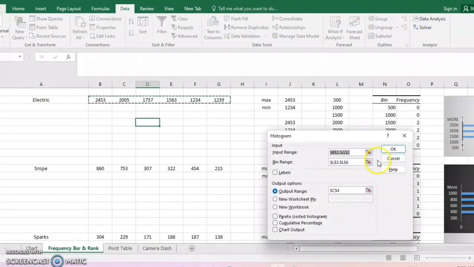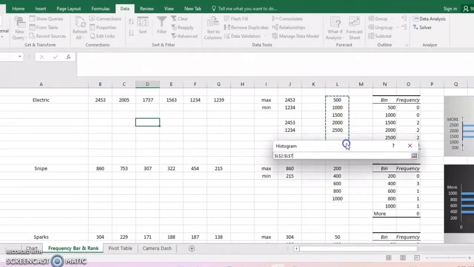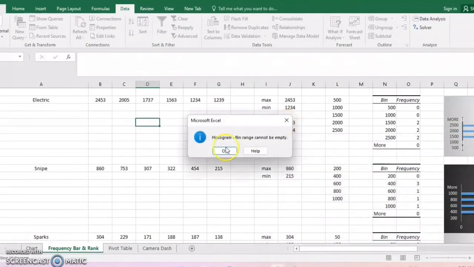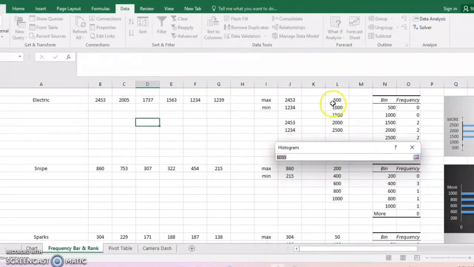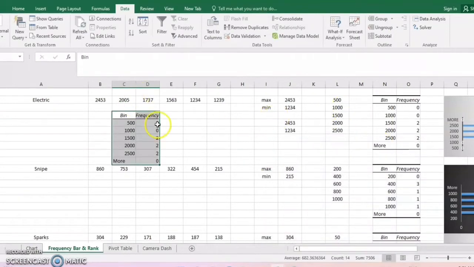Okay, for the input range, you highlight the whole data, and then the bin range is here. The output range is where you want the data to appear. Okay, I choose here, and then you click OK. This is the range. Okay, this is the same as this. Then how did I get the frequency bar?